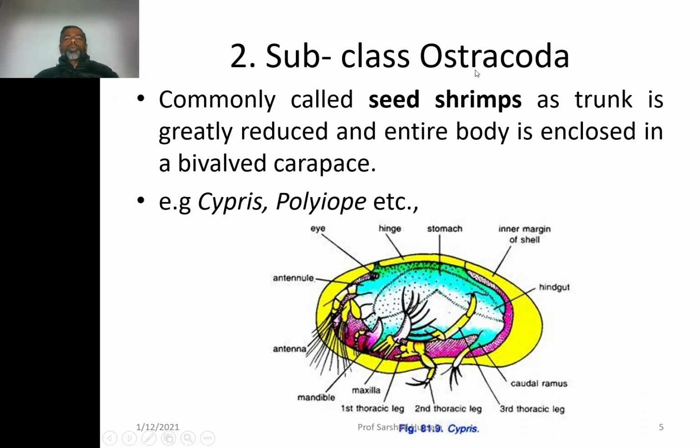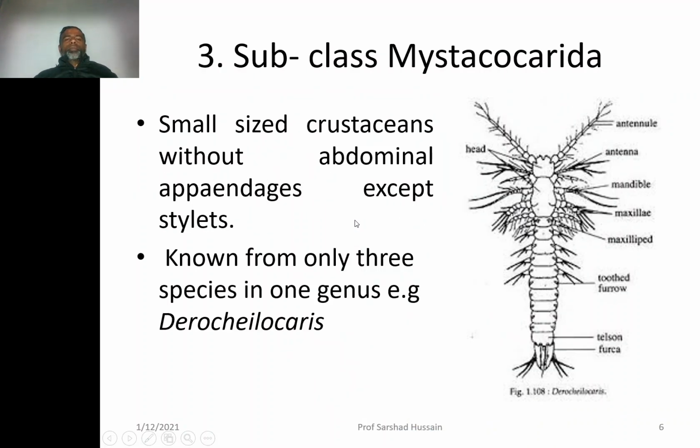Subclass Ostracoda of class Crustacea. They are commonly called seed shrimps because of their appearance like a seed, as the trunk is greatly reduced and the entire body is enclosed in a bivalve carapace. The outermost covering is a bivalve carapace, or shell, in which the body is enclosed. So it looks like a seed. Examples are Cypris, Polyphemus, etc.